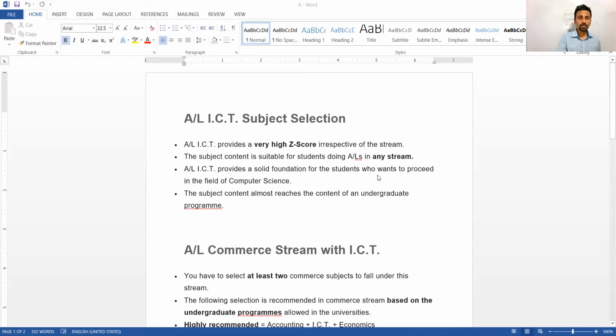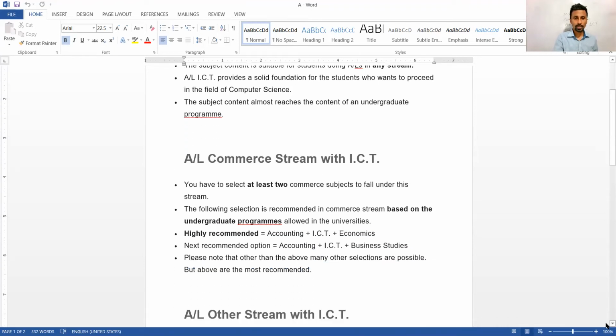It is a solid foundation for students who want to proceed in the field of computer science. Other than computer science, you have different options. For example, those doing the commerce stream can go to the management faculty without any problem with ICT. Not only computer science, you can join other courses too. Whatever it is, if you get a high Z score, it will be easy to get entrance to the university.